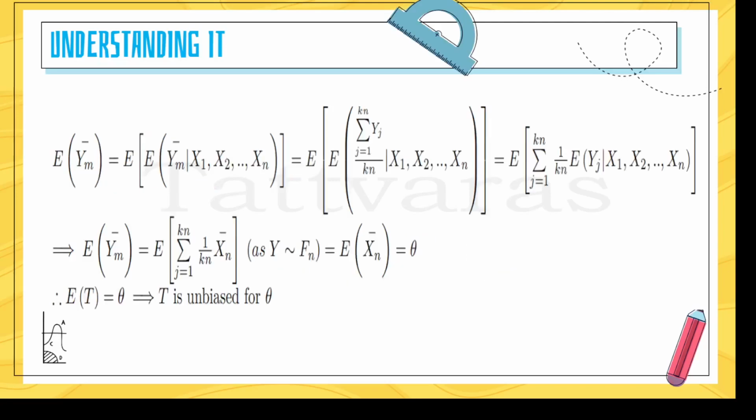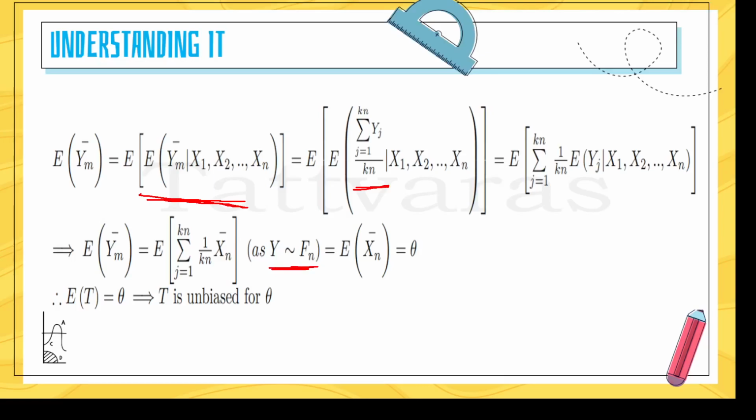Now the expectation of Ym bar, we can write it as the expectation of Ym bar given X1 to Xn. Now Ym bar is nothing but the summation from j equal to 1 to kn of Yj divided by kn. And we know that Y follows the empirical CDF distribution Fn.